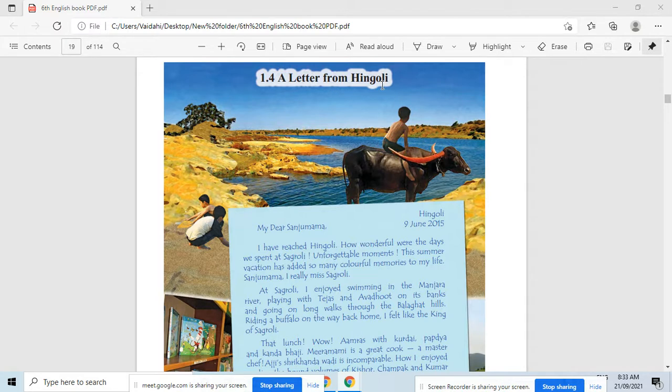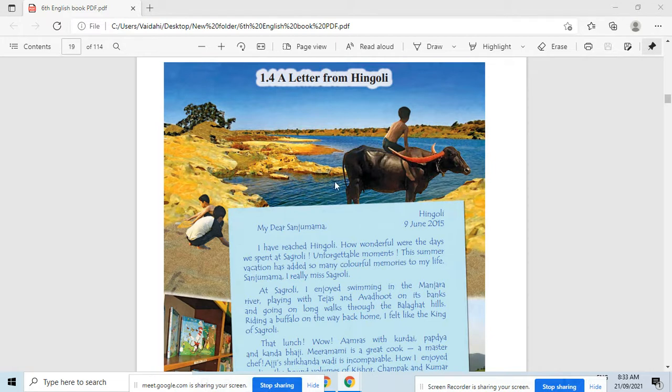When he reached Hingoli, he immediately wrote this letter to his Sanju Mama who lives in Sagroli. Here somebody's microphone is on, so please turn off your microphone. So this title has been given to this lesson, a letter from Hingoli. मग हिंगोलीहून लिहिलेलं हे पत्र आहे.